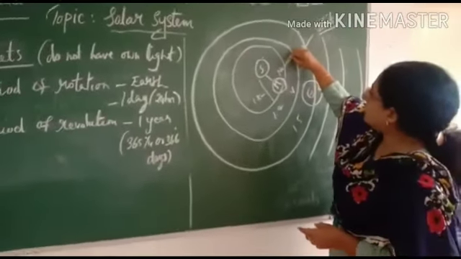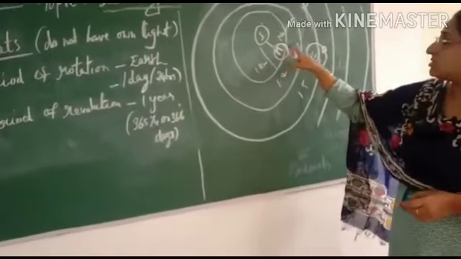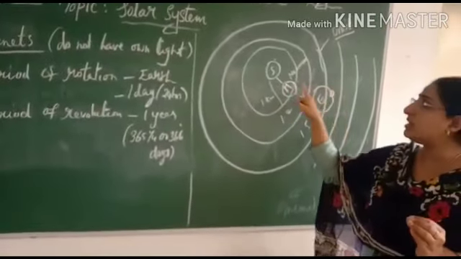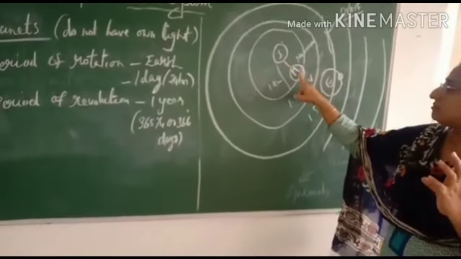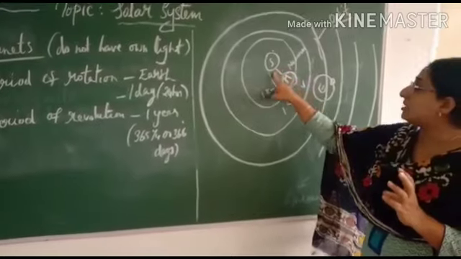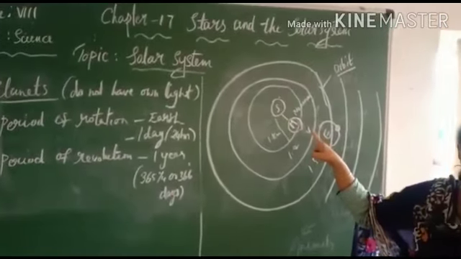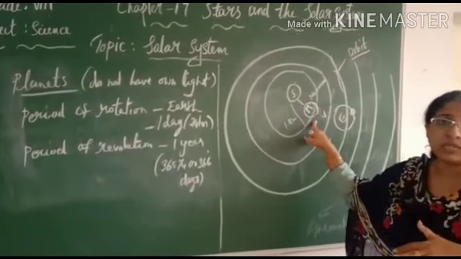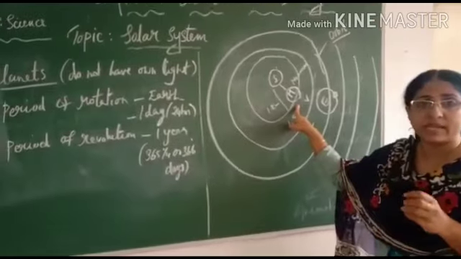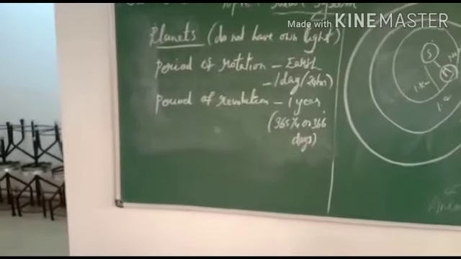No moon or natural satellite for Mercury. Clear, children? So that is the very smallest one. It's very close to the sun. Because of the brightness or glare of the sunlight, most of the time we cannot see it, but sometimes we can see it in the horizon, before sunrise and also after sunset. Clear? So I told you there is no satellite of its own.